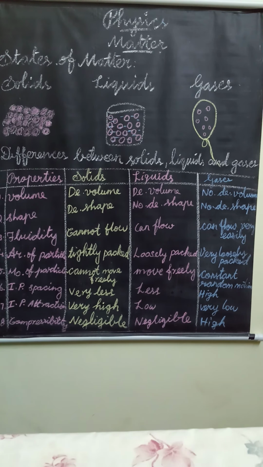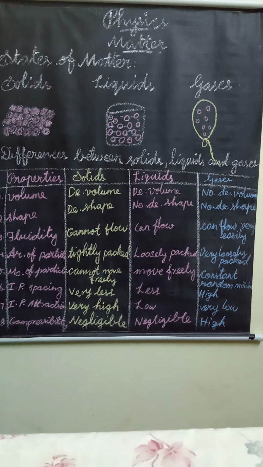Then the kinetic theory of matter. In the last class we studied the kinetic theory of matter. It has four important points. Then the force of attraction between the particles. It has two types, force of cohesion and force of adhesion.